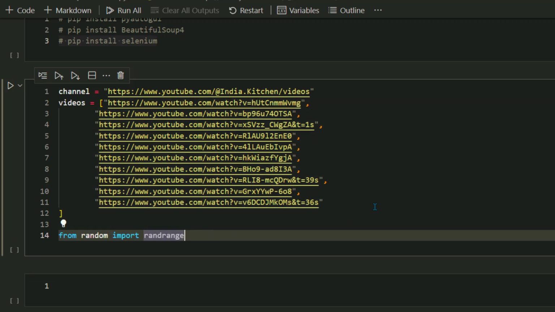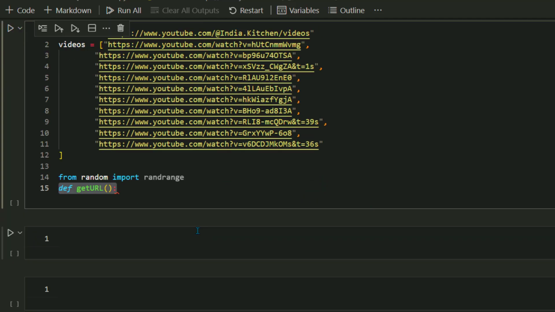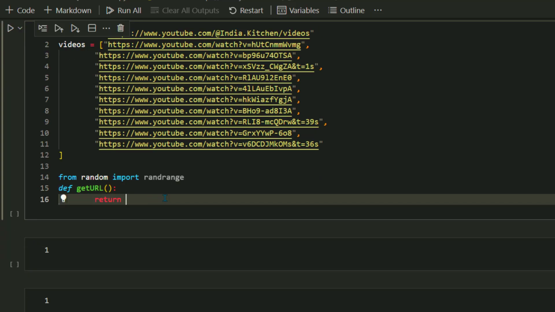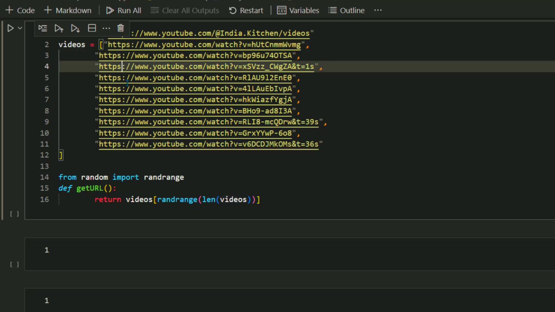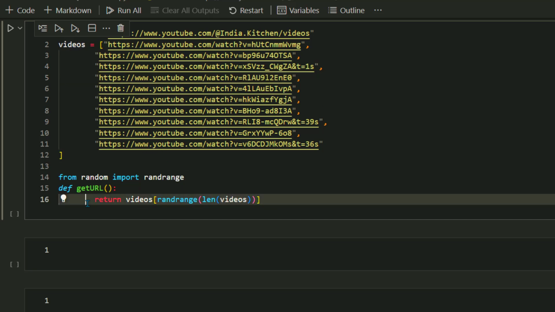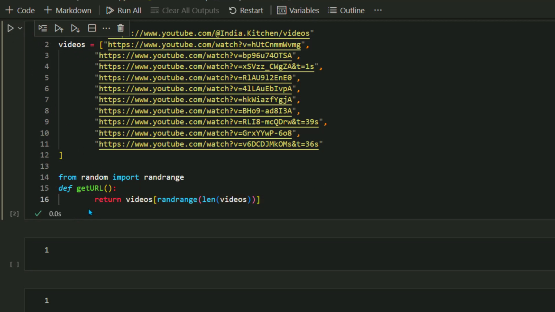Next thing I want to do is create a random function. Out of these 10, I want to randomly pick one. You can go sequential, but I just prefer it this way. So let's go random range, and I'm going to read the length of this video list and pick any video at a time. So this function is going to give you one video URL at a time from this list. All right, so we have the function now, get URL. Let's run this.